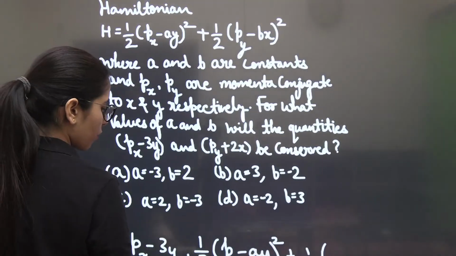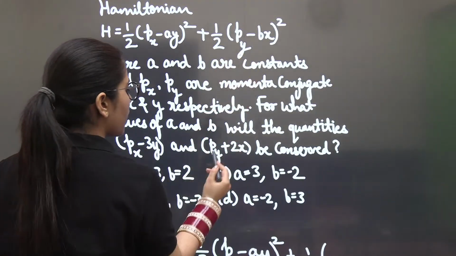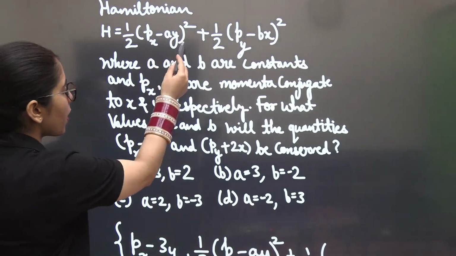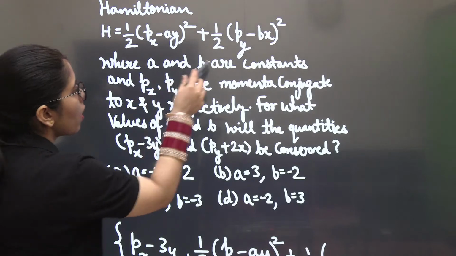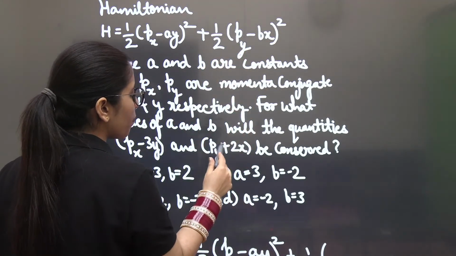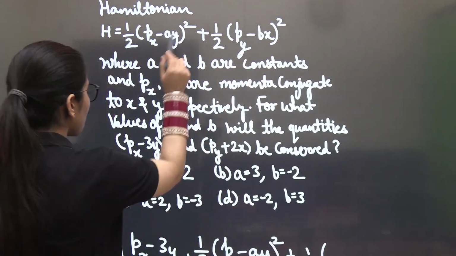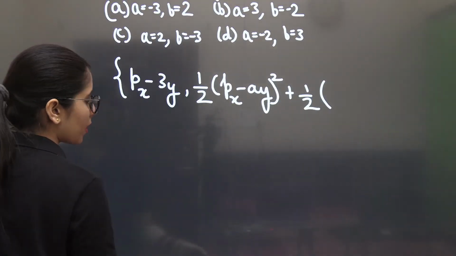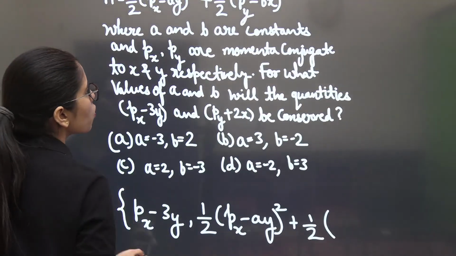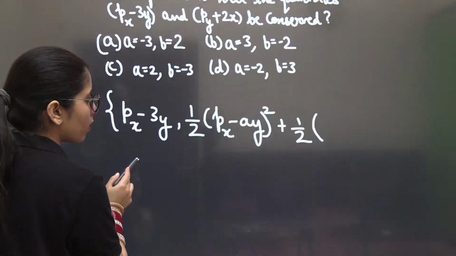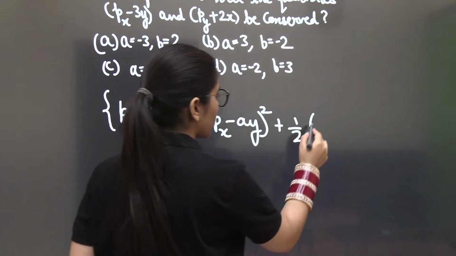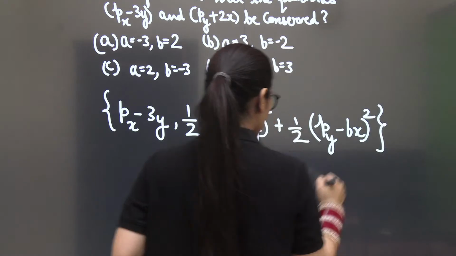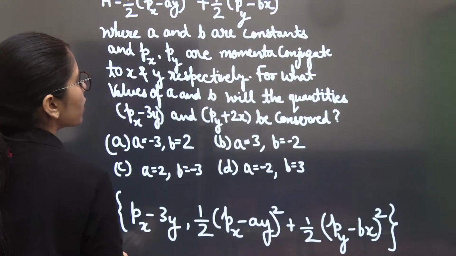You can even check it if you have any confusion. Compare this form and this form: px minus ay with px minus 3y, py minus bx with py plus 2x. So x and y together, this way you can take it. Now what is the expression? Half (py minus bx) square. This is the Poisson bracket you have to consider at this place.